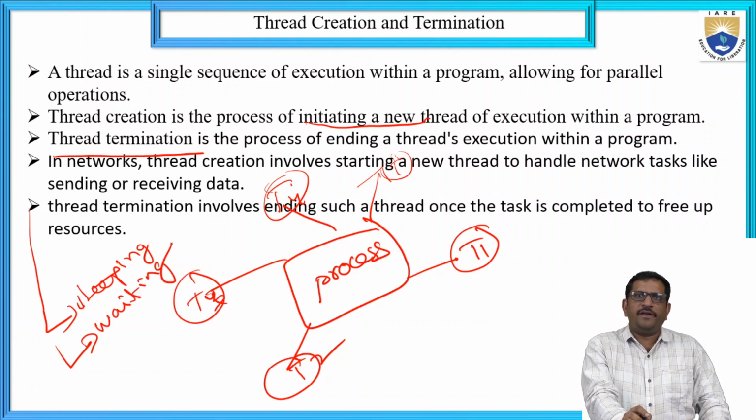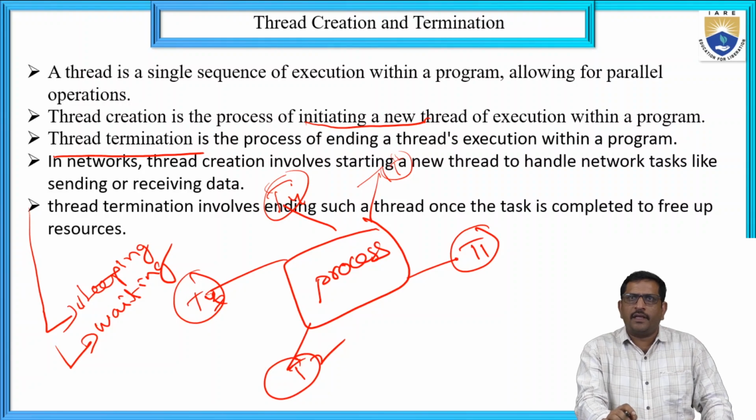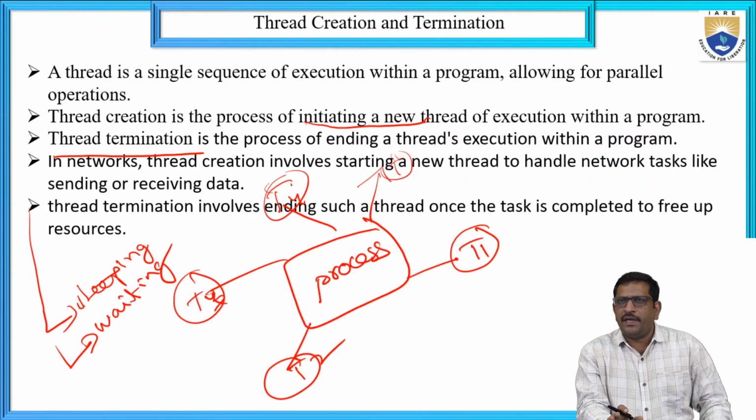So generally, thread termination can be done in these cases. That's why we can say thread termination is the process of ending a thread's execution within the same program.